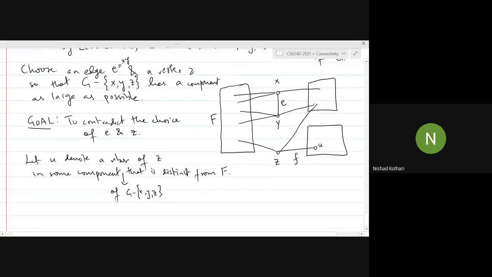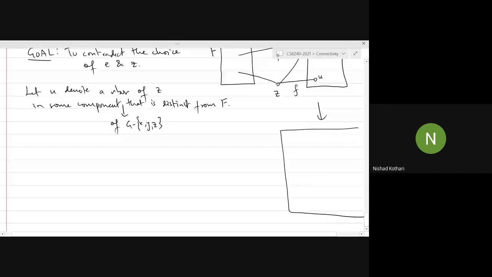Because the graph is three connected and you have found a three vertex cut, each of these vertices X, Y, Z will have at least one neighbor in all of the boxes that I've drawn. So in fact, I'll let you think about this on your own.